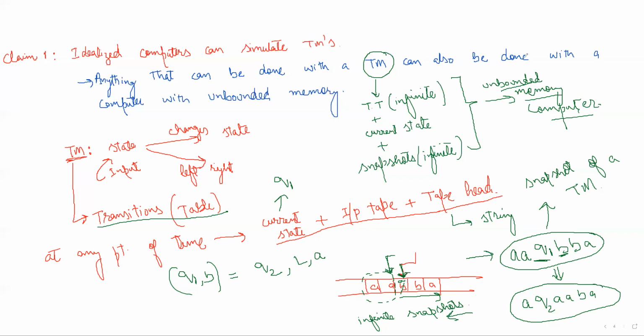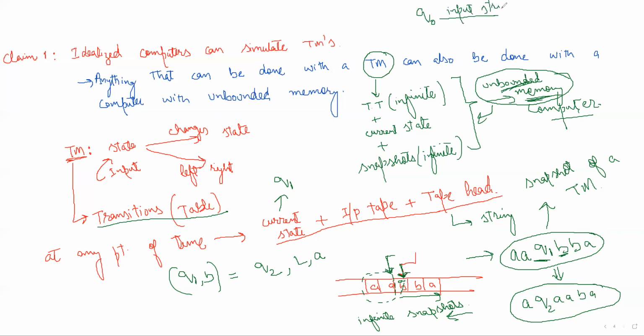The same thing we can do with this unbounded memory. We have stored all the information in this unbounded memory. Now we can take the initial snapshot. What will the initial snapshot be? The initial snapshot will be Q0 and the input string.